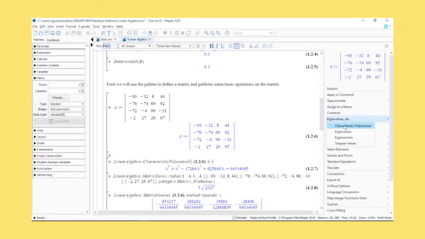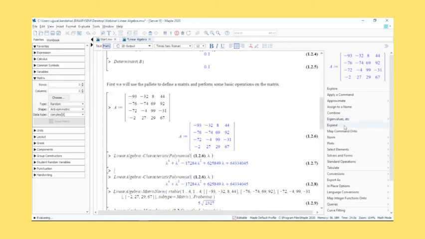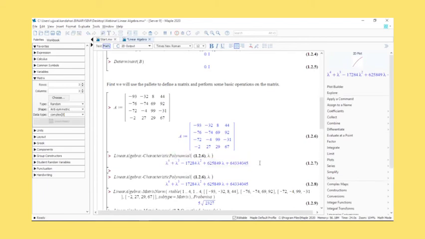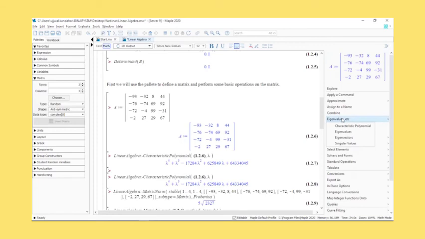Let's go to eigenvalues. You can get the characteristic polynomial, and you have the characteristic polynomial here. You can either solve the characteristic polynomial from here itself using the solve panel. You can choose for what variable you want to solve it and so on. Or you can simply click on eigenvalues, and simply get the eigenvalues here.